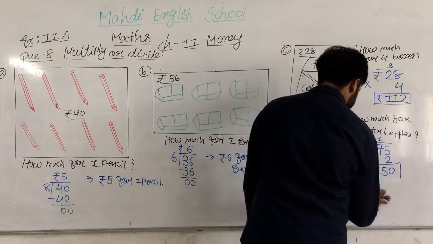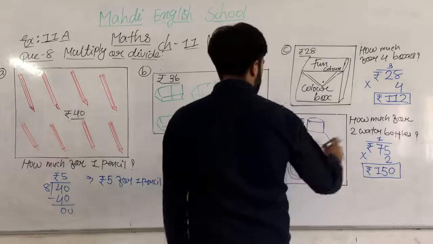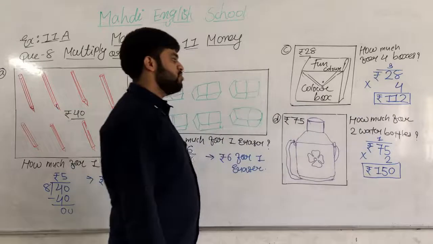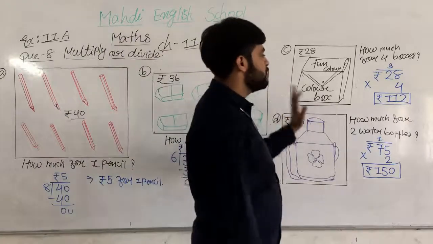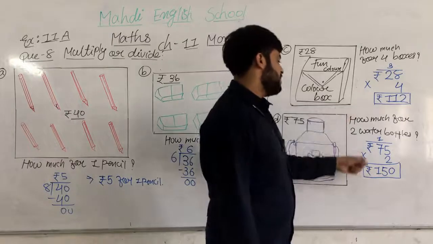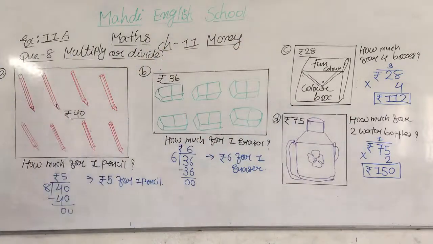Good, my dear students. 150 for 2 water bottles. Understood? I hope you all understood. Questions C and D are both examples of multiplication, and these both are division. So you have to note down this answer.